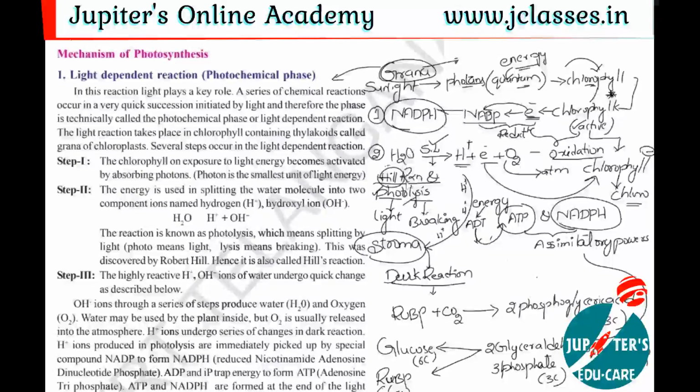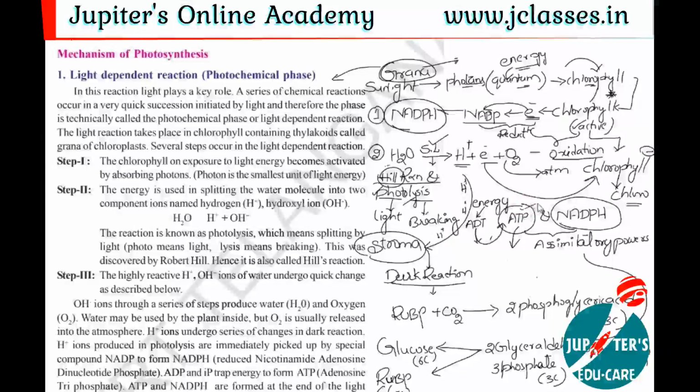Is it clear? This total process occurs in grana. This is a light reaction. And there is one more assimilatory product, that is ATP. ATP means adenosine triphosphate, and NADPH. ATP and NADPH, these both are assimilatory products, assimilatory powers. These are produced as products in grana, that is in the light reaction.